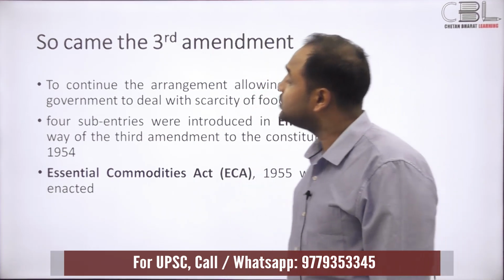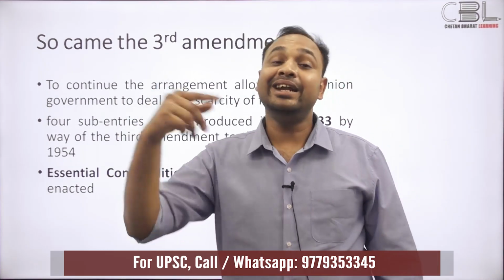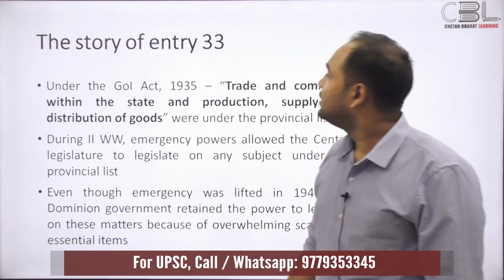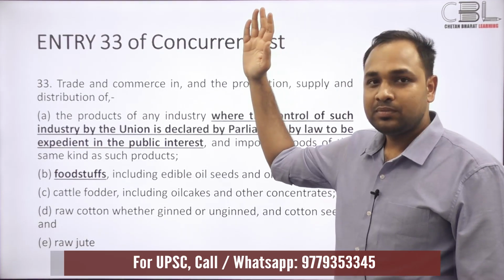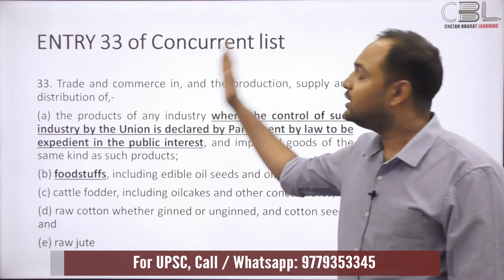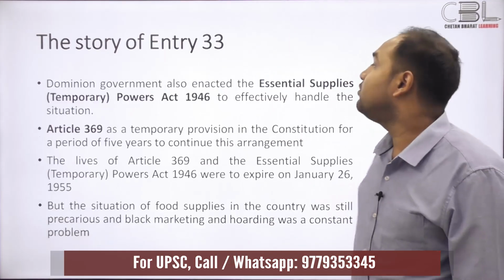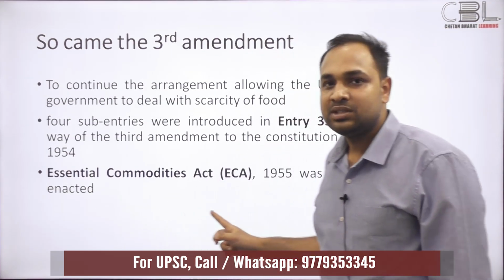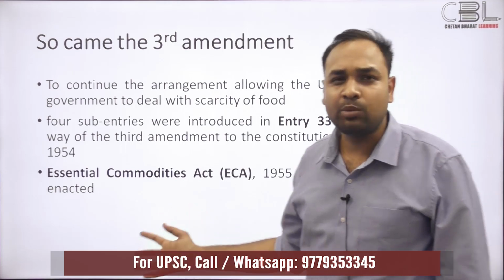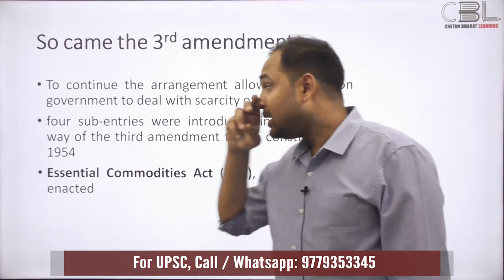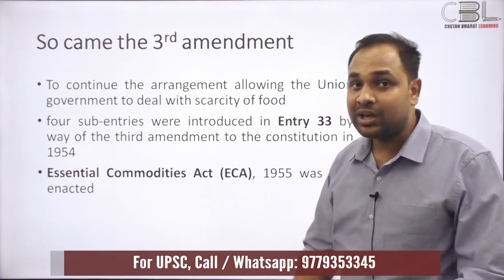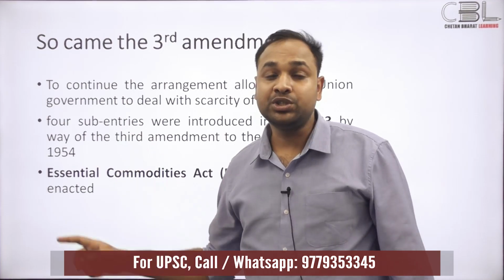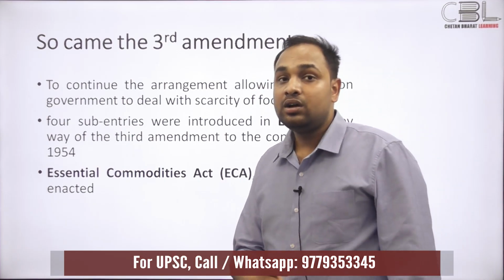What does this Constitutional Amendment Act do? It re-enacted entry 33 of list 3 of the Constitution. So this entry was enacted to deal with scarcity, giving the central government the power to enact the Essential Commodities Act, 1955. Now you understand the backdrop of the Essential Commodities Act, its precursor. The Essential Commodities Act comes to us from the Union government, because the Union government acquired powers under the third amendment of the Constitution by inserting entry 33 into list 3.